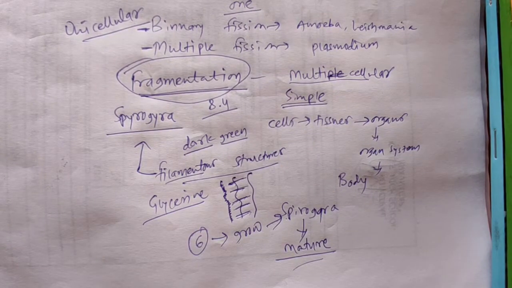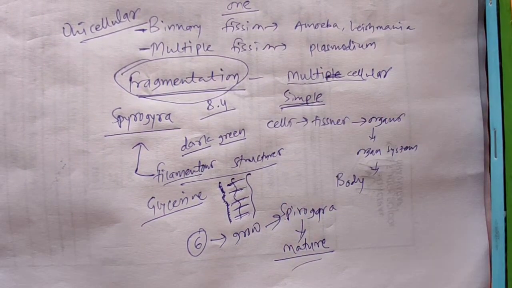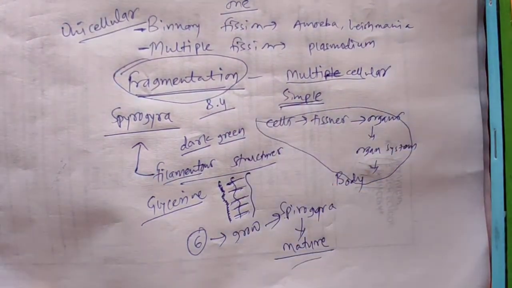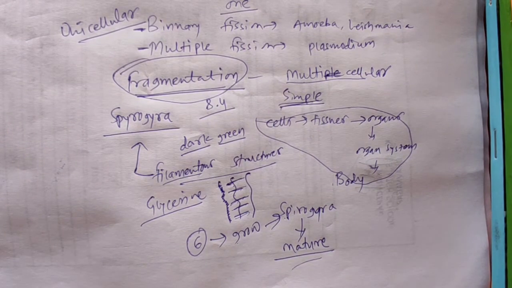fragmentation. So this can only be done in simple multicellular organisms, not in complex multicellular organisms which have a structure like us, where cells make tissues, tissues make organs, organs make organ systems, and these make our whole body. So this is only possible in simple multicellular organisms.